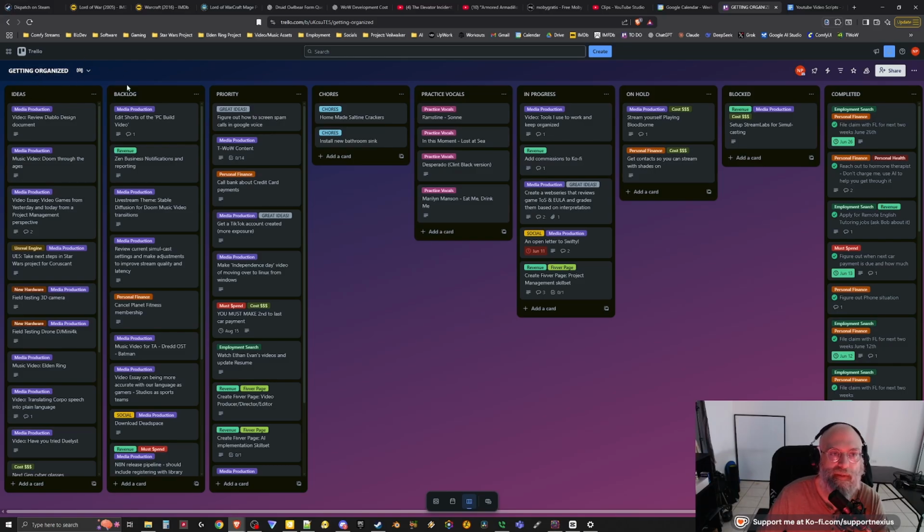Each Kanban board is whatever you need it to be. So this is ideas, backlog. The ideas are things that I think are a good idea, but I'm not sure when I'm going to get around to it. It's just going to sit over here until I can get other stuff done. This is the backlog. This is stuff that I decided that I do need to do. See, look, cancel Planet Fitness membership, right? But I don't know when I'm going to get around to it. So I already got charged for my annual Planet Fitness thing back in March. I've got until March of next year before they charge me again, so that's why it's on the backlog.